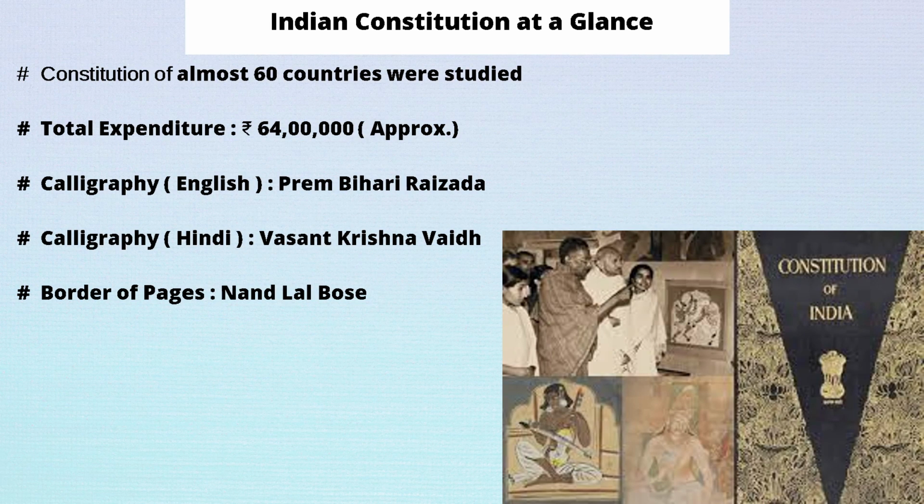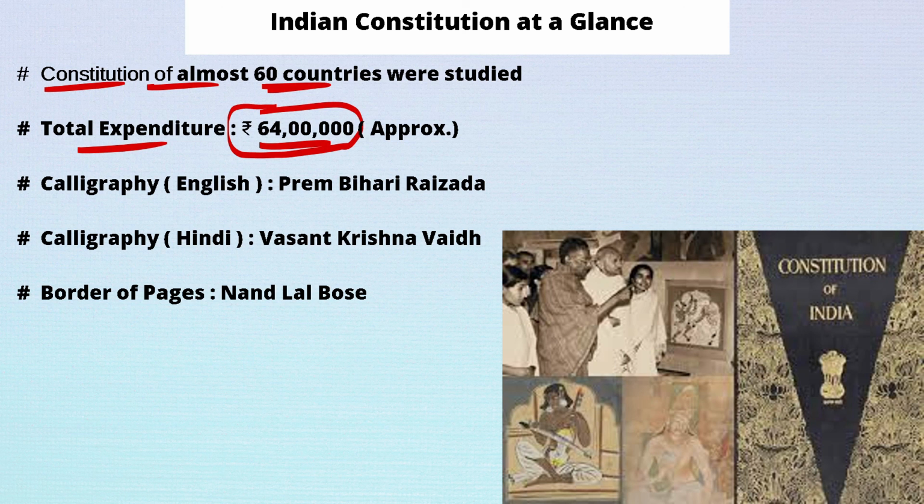And if we just look at our Constitution at a glance, before drafting the Constitution of India, the Constitution of almost 60 countries was studied. And the total expenditure was almost 64 lakh rupees at that time. It was very expensive, because 64 lakhs at that time was not a small amount.